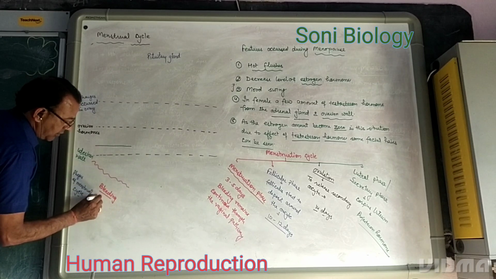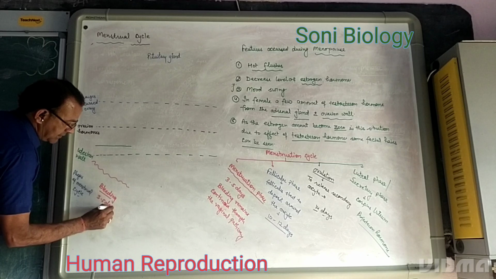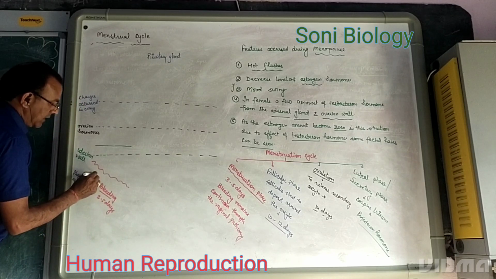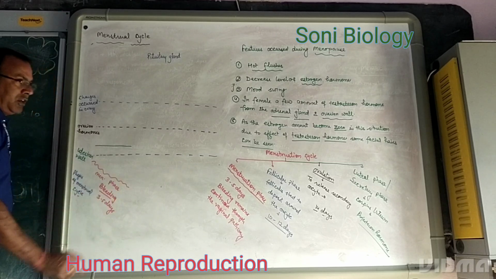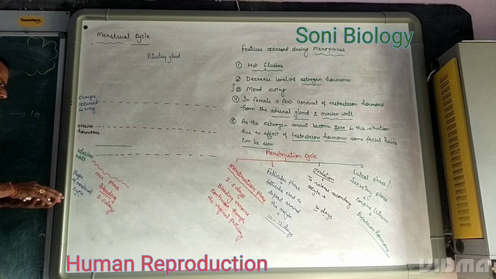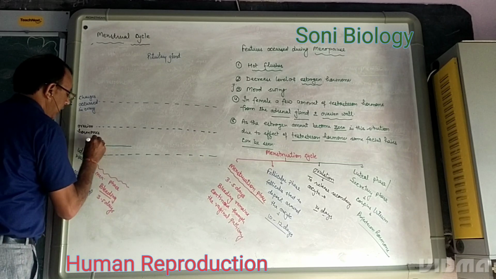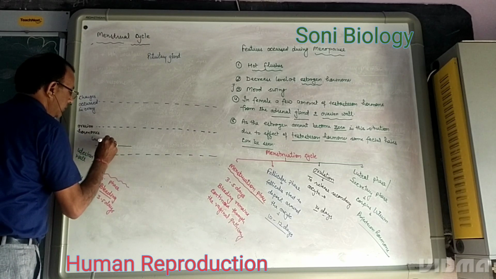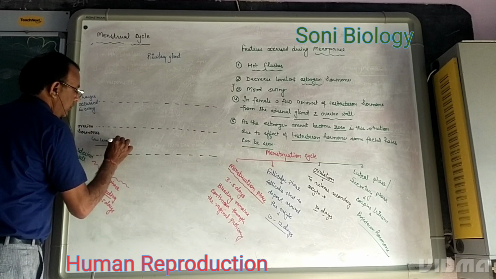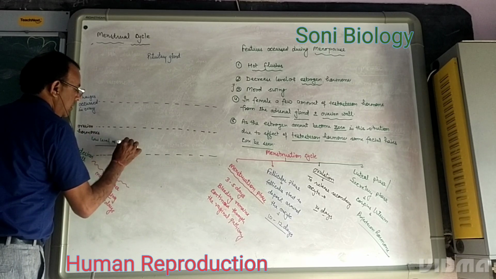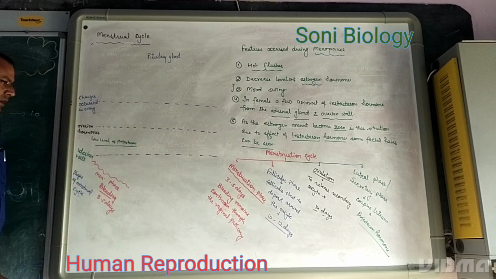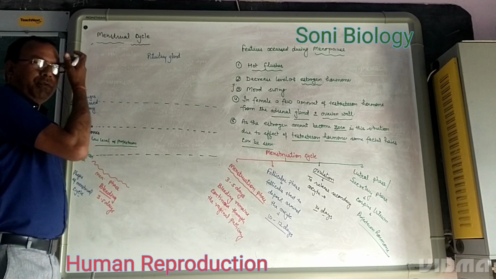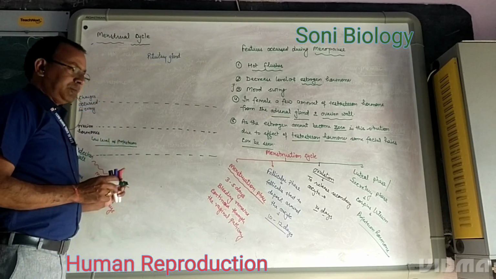This process lasts 3 to 5 days, so this phase is known as the menstruation phase. When the level of progesterone is low, the breakdown of the uterine wall can take place.